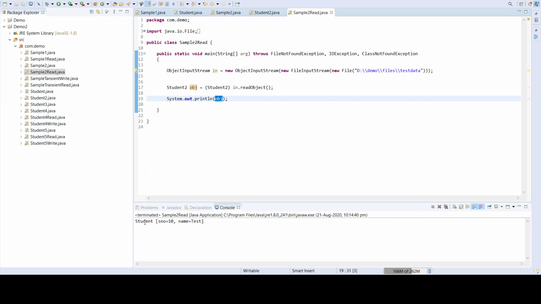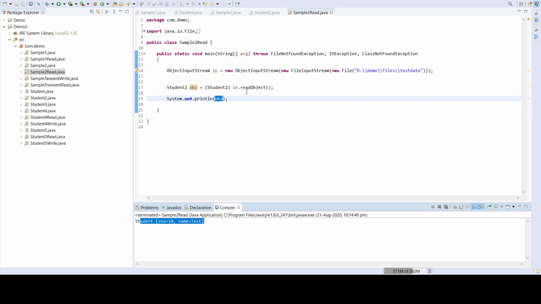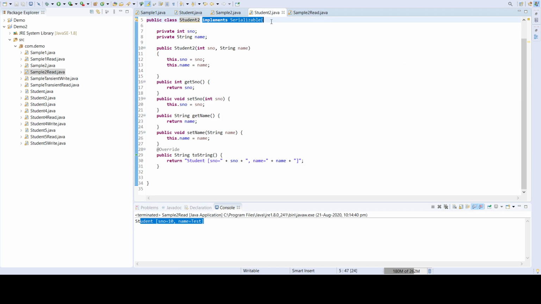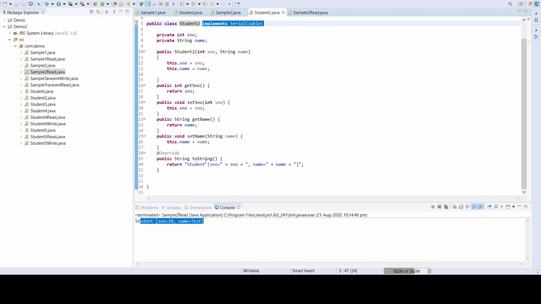Whatever value we persisted, we are able to read it back. The important thing is that we implement the serializable interface, and we need not override any methods, since it's a marker interface and has no methods to override.